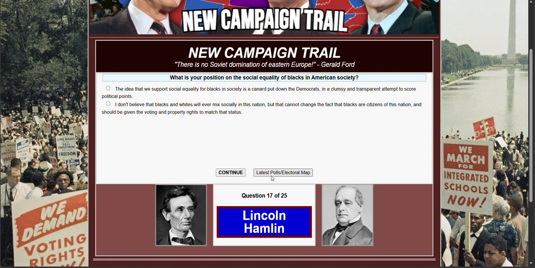What is your position on the social equality of blacks in American society? The idea that we support social equality for blacks in society is a clumsy and transparent attempt to score political points. I don't believe that blacks and whites will ever mix socially in this nation, but that cannot change the fact that blacks are citizens of this nation and should be given the voting and property rights to match its status.